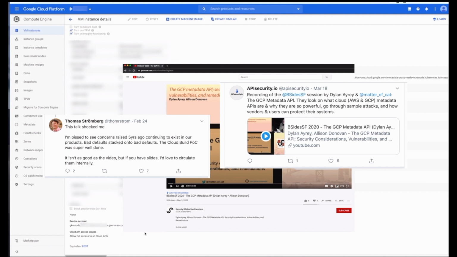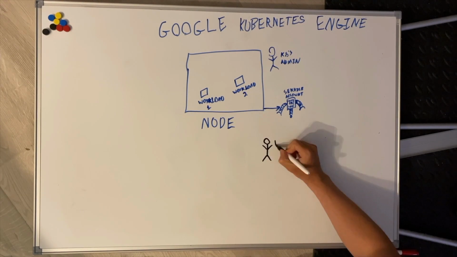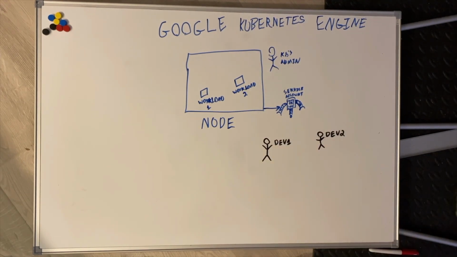But let's think about what that actually means. We have a Kubernetes admin that runs the nodes and the service account powering the nodes. And then we have a bunch of developers that run the workloads on the Kubernetes engine. Those developers may be on separate teams and may be in control of separate resources from each other and from the Kubernetes admin. So you can imagine in this case, we have dev1 and dev2 that have both deployed workloads, workload 1 and workload 2. Likewise, they both control resources.